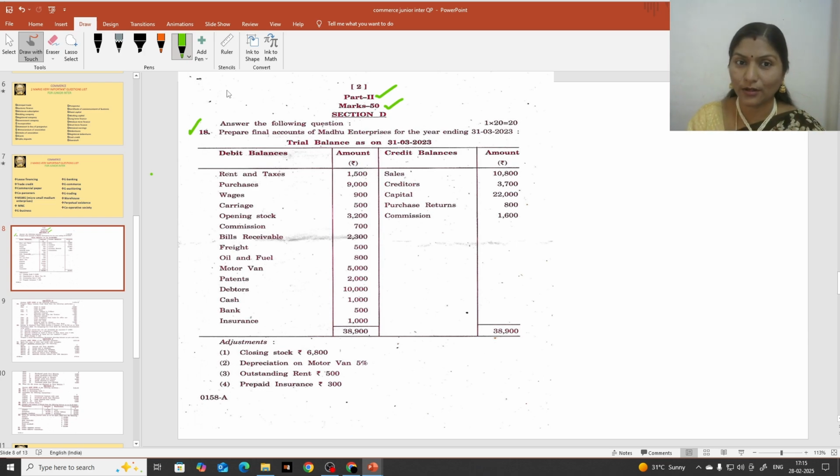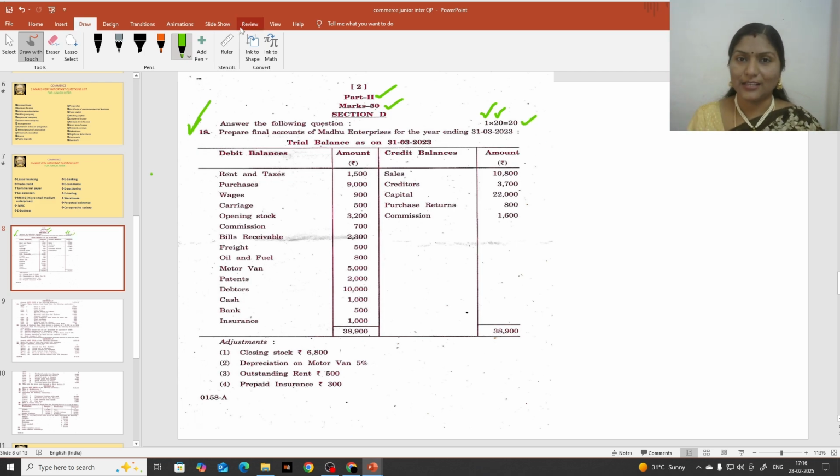Commerce is a theoretical book and accountancy is a problem-related book. So from the 18th question onwards you are going to get all the questions from the accountancy book. The weightage is 50 marks. The 18th question is a 20 marks question. How many will you get? Only one question, no choice, but more weightage. If you attempt this one question, 1 into 20, you are going to get 20 marks.